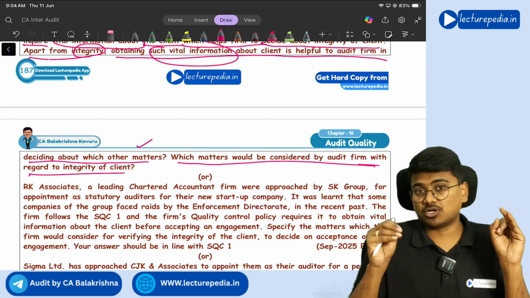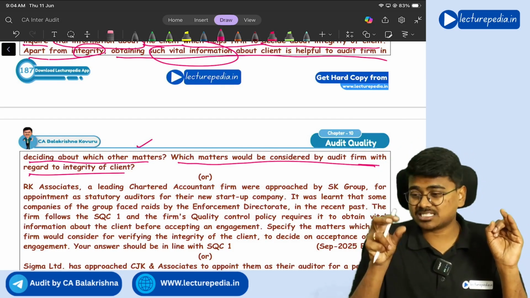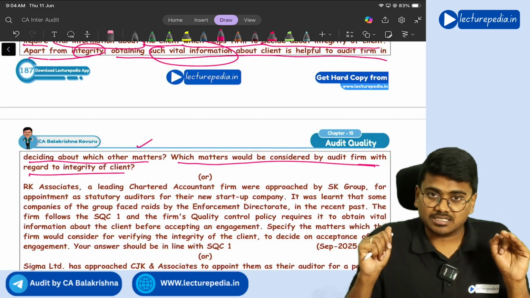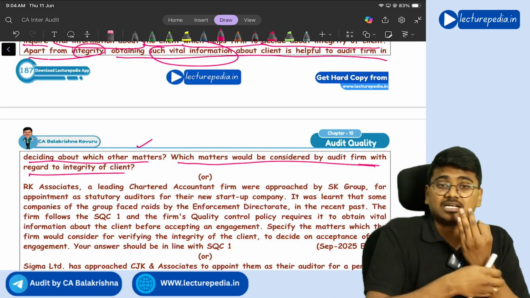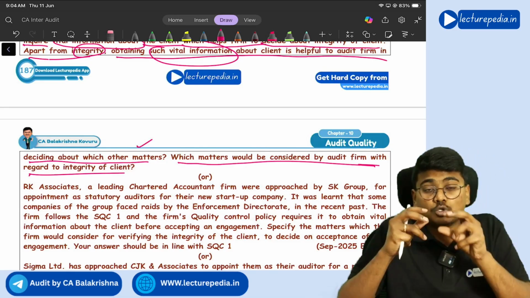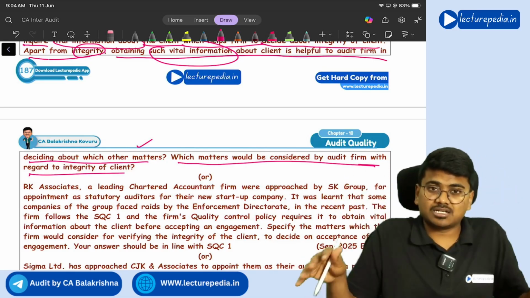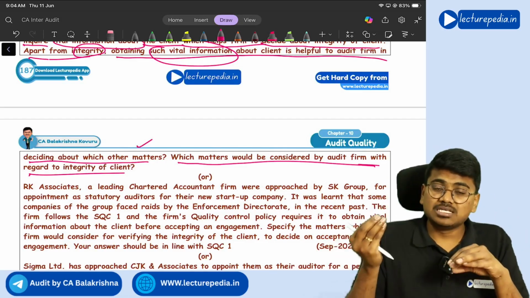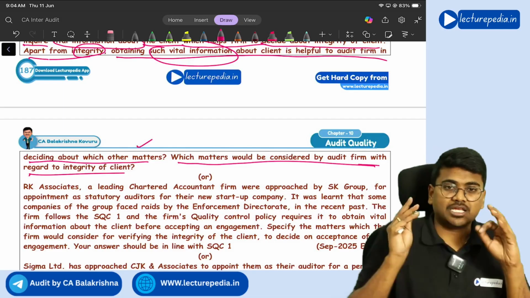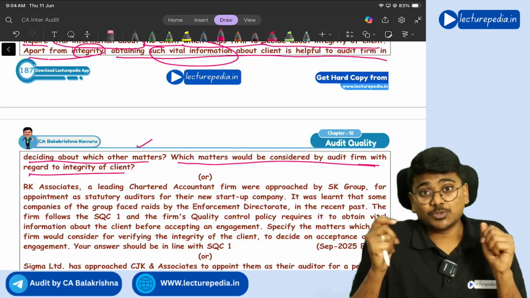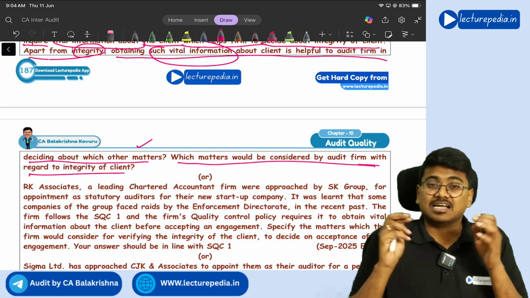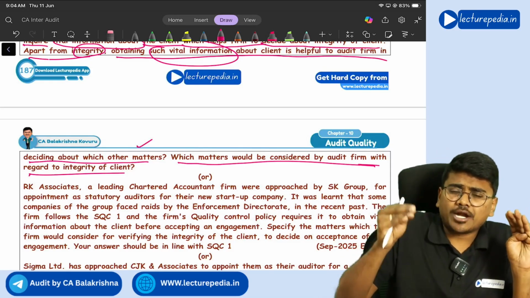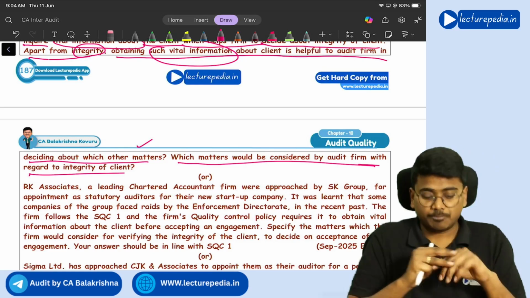That you have to check, because if the client is involved in any cases of money laundering activities, you will get a doubt about his integrity, right? Next, you should also check the attitude of a client towards establishment of internal controls, towards compliance with accounting standards. So is the client showing interest in all these things or not? You need to check that. Getting it? Next, you should also see whether the client is trying to keep the audit fee as low as possible.